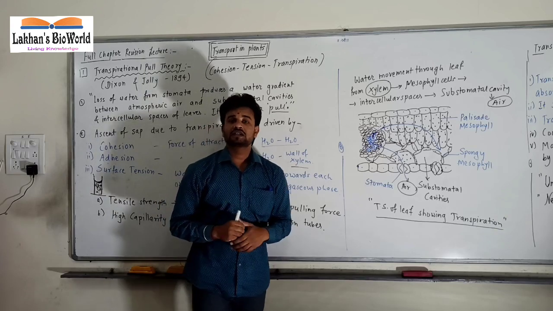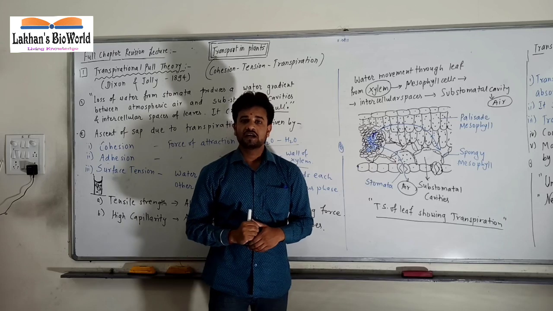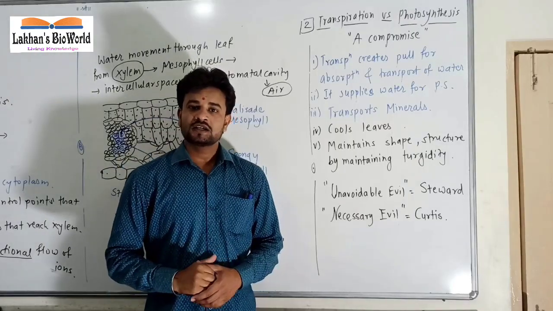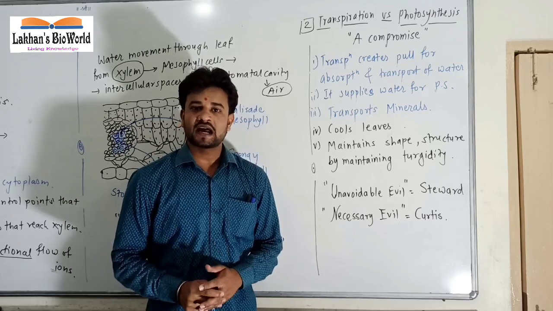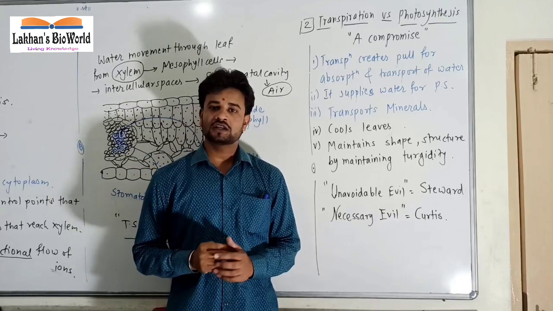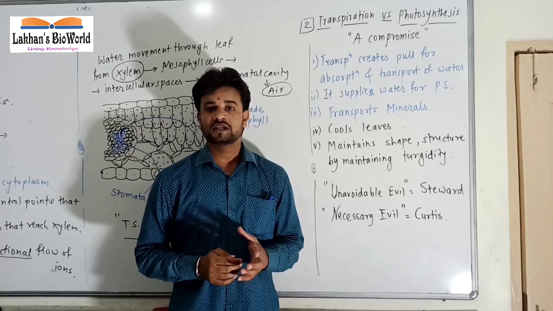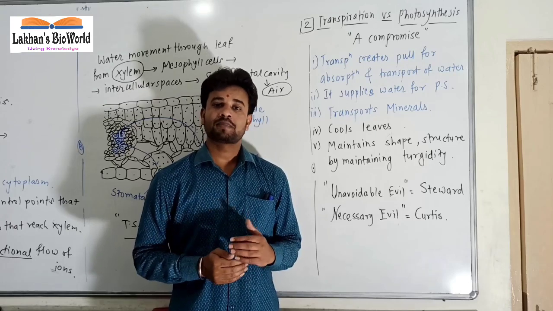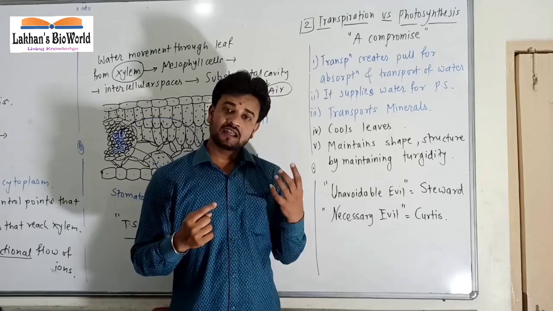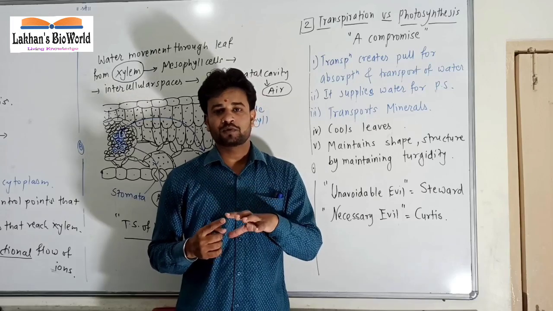What are the advantages and disadvantages of transpiration and versus photosynthesis? Let us see that. How transpiration is harmful? We have seen that it loses water. About 99% water is lost in the form of water vapors, and only 1%, less than 1%, is available for photosynthesis and plant growth. So therefore, it is harmful one. So it was termed as an evil. So it is an evil process.